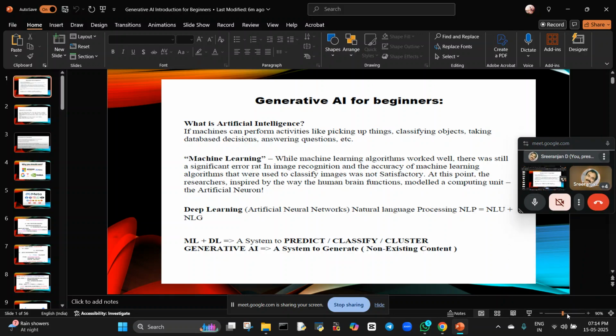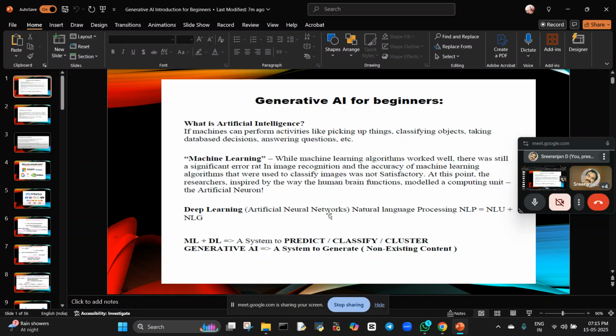If you see this, using machine learning and deep learning, we can do three things. First, a system to predict the future. Just now I gave an example: recently, 2 days back, we came to know we can even predict earthquakes. Is it useful to mankind? Definitely it is useful to mankind, but the accuracy is only 80%. They are working hard to make it 100%, so the prediction will be 100%.